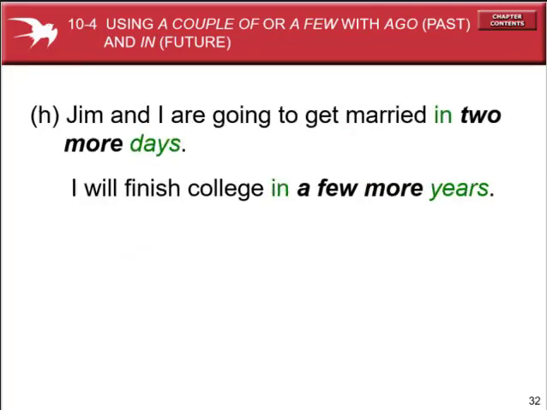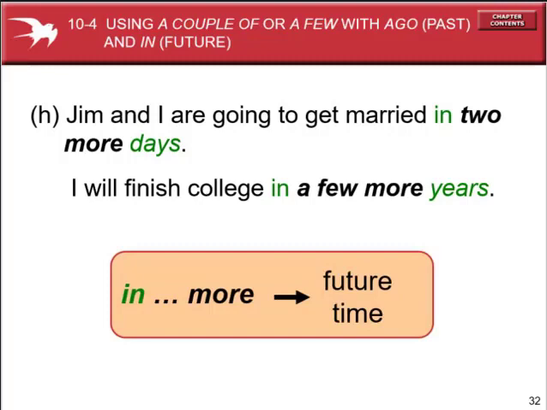So look, Zing and I are going to get married in 2 more days. So in 2 more days, as I've told you earlier, in plus time indicates the future. So that is why the structure is be plus going plus infinitive. I will finish college in a few more years. In a few more years. So in plus more also indicates the future time.